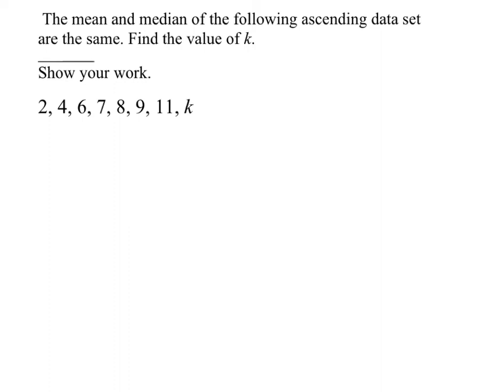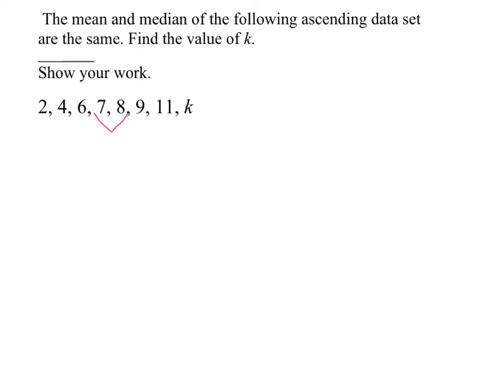So a question like this we can do now because this one's pretty simple, and I just want to show you what this would be like. It says the mean and the median of the following ascending data set are the same. Find the value of K. Show your work. So K is a missing piece of data, and by the mean and the median being the same, because there are 8 pieces of data, the median would actually be the average of the 2 middle pieces.